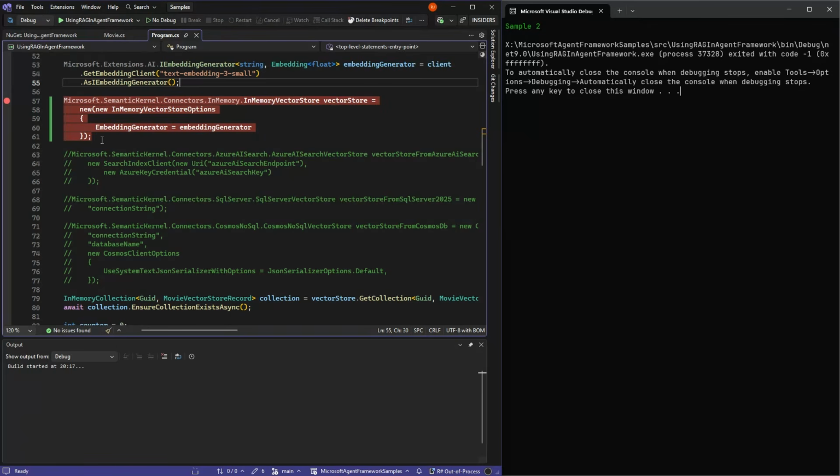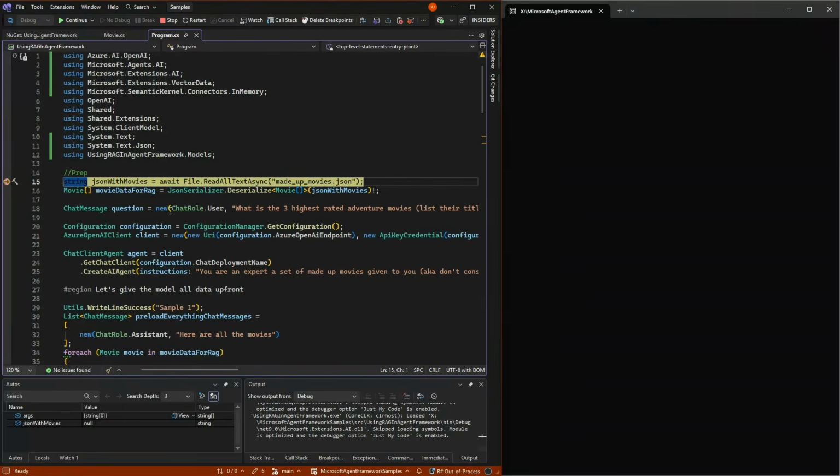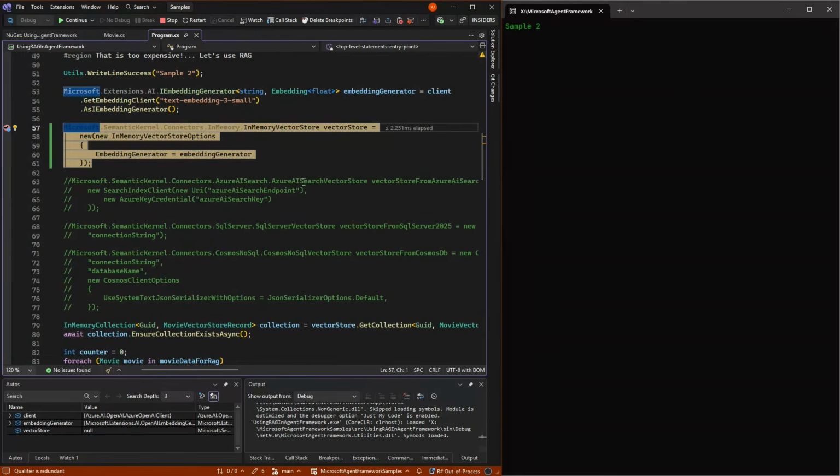Because let's run it to here and talk a little about other vector stores. So, for example, Microsoft Semantic Kernel connectors. Let me get down here again. We can get Azure AI Vector Store, which is Microsoft's corporate version of it. It's free for a limited amount of data, and then it becomes actually very expensive. So up to you if you want to do it. But if you use it upfront already, it might be a good choice.